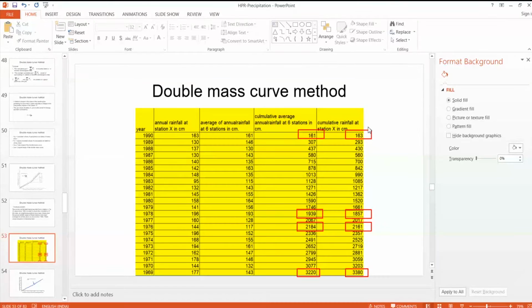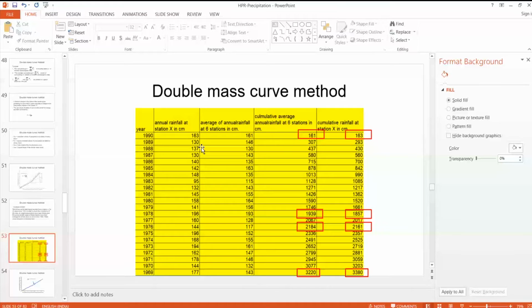Similarly, we have to get cumulative rainfall at station X. So for station X in 1990, 163. Since 1989, the cumulative rainfall is 293. Similarly, the cumulative rainfall since 1988 is given as 430.